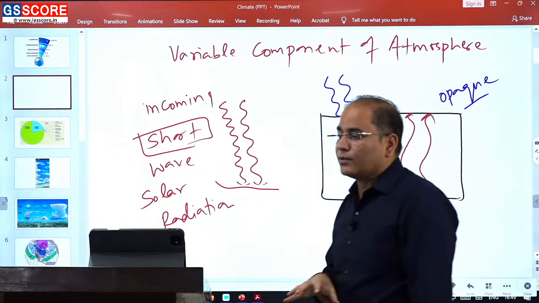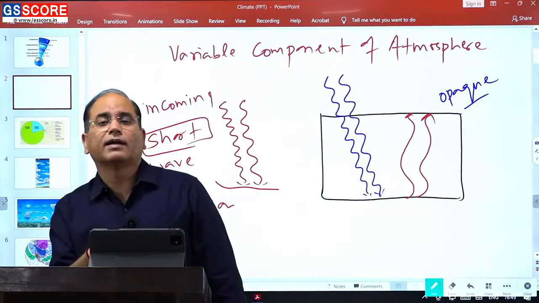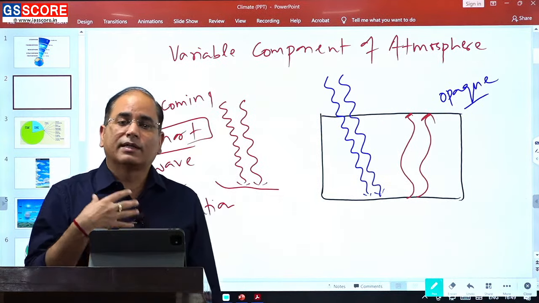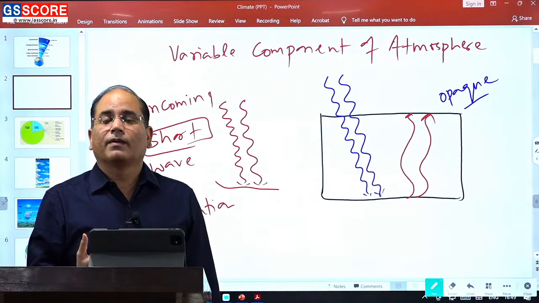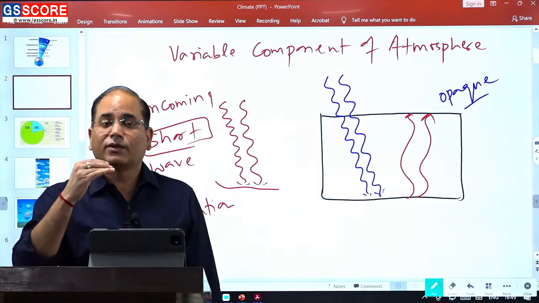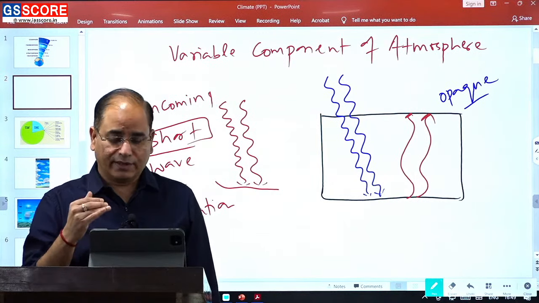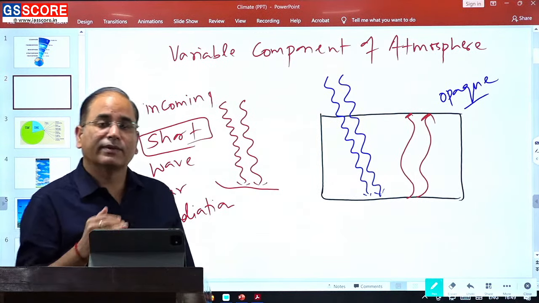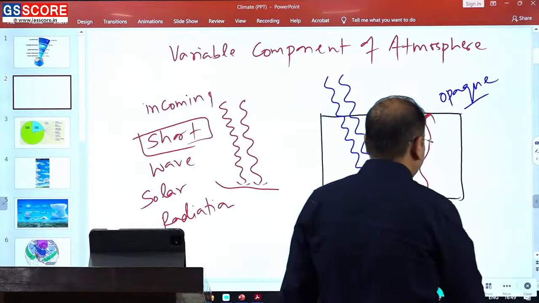So the variable components primarily play a role in our atmosphere, because the gases present in the variable component of the atmosphere are known to exhibit the greenhouse effect. This is a very important point that you need to know.